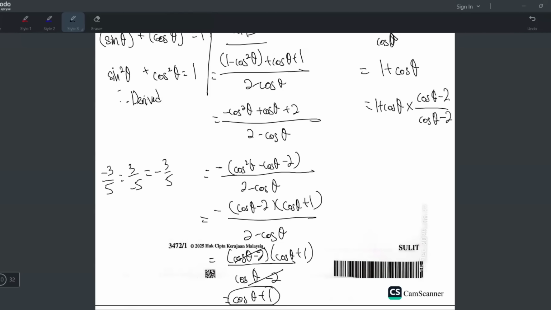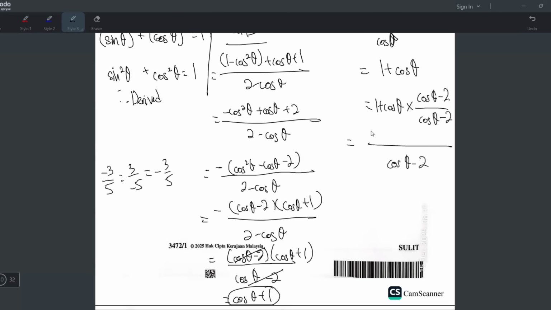For those who are asking, sir, can we multiply with cos theta minus 2? Yes, because you are actually multiplying with 1. See, the two are the same. So you can multiply with whatever you want, just make sure the bottom is multiplied by the same thing. So this is legal, it's mathematically correct, because you're just multiplying with 1, so you're not actually changing the question. The reason why I multiply is because you want it to look like this. So the bottom never changes, and the top you will expand.